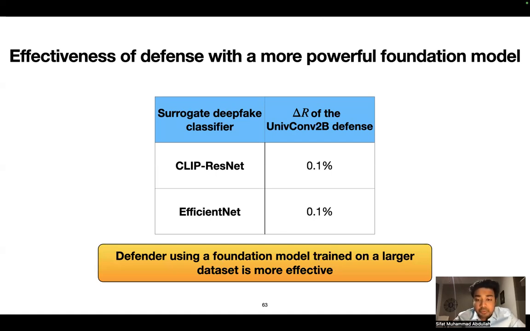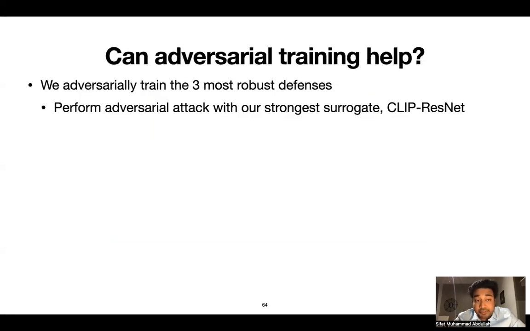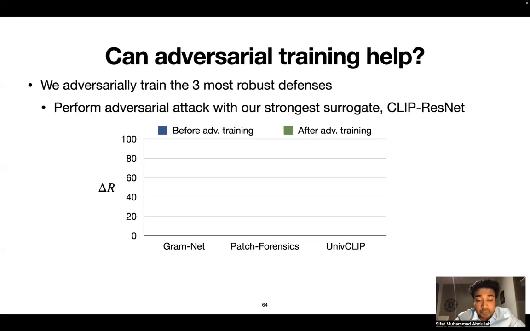We also try other ways of improving adversarial resilience, one of which is adversarial training. We adversarially train the 3 most robust defenses and then perform the adversarial attack with our strongest surrogate, the CLIP-ResNet model. Here we show the results in this graph, where along the x-axis we have the 3 most robust defenses. Before adversarial training, we have some pretty significant degradation.